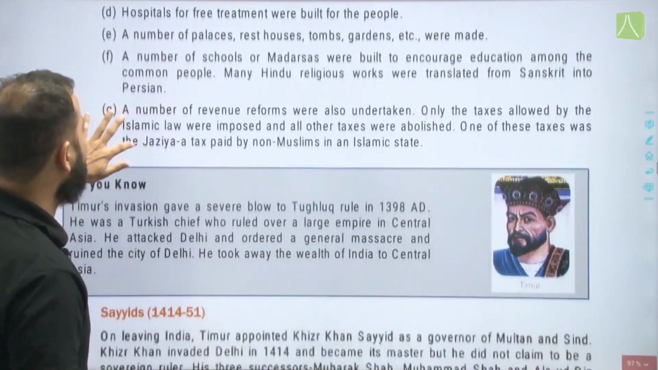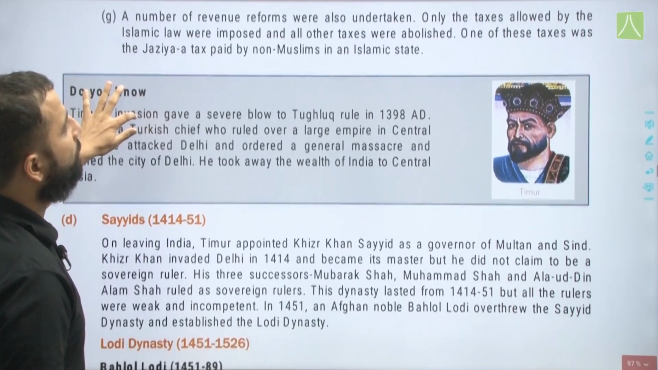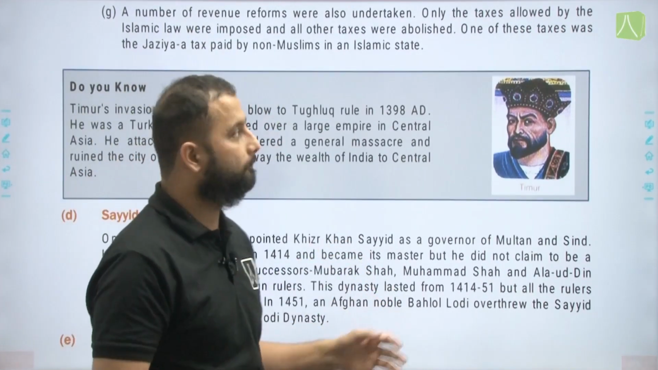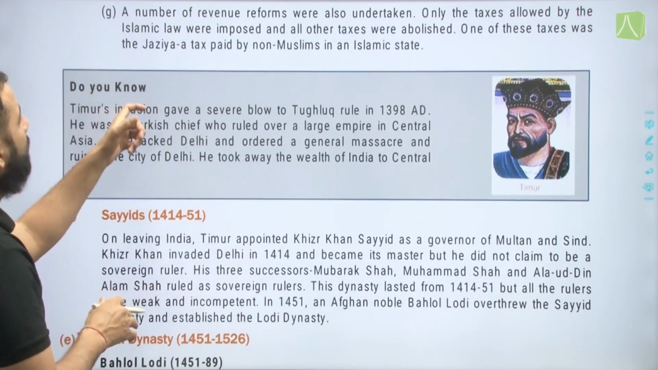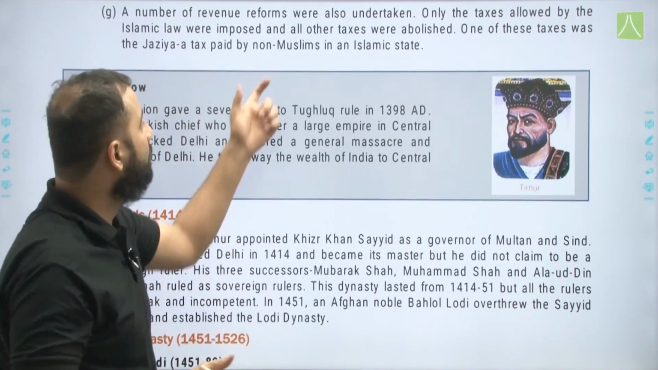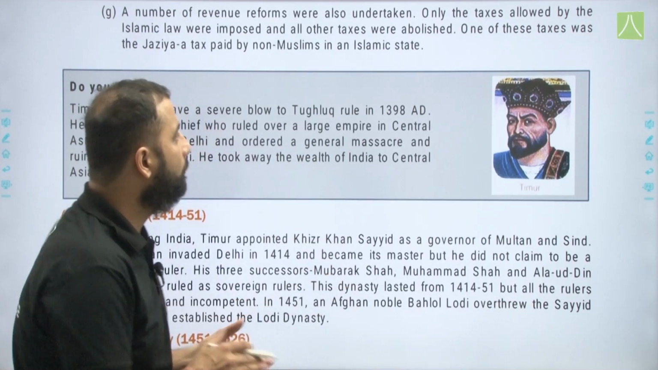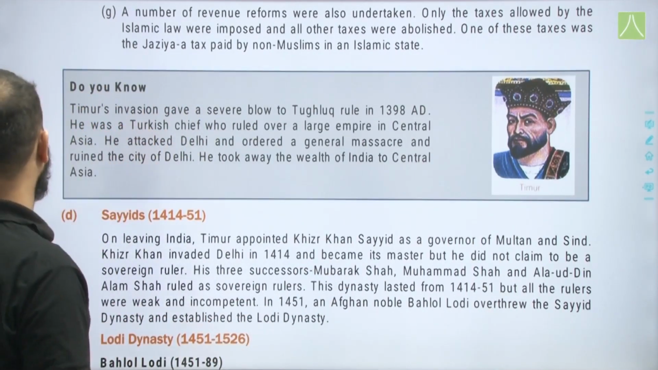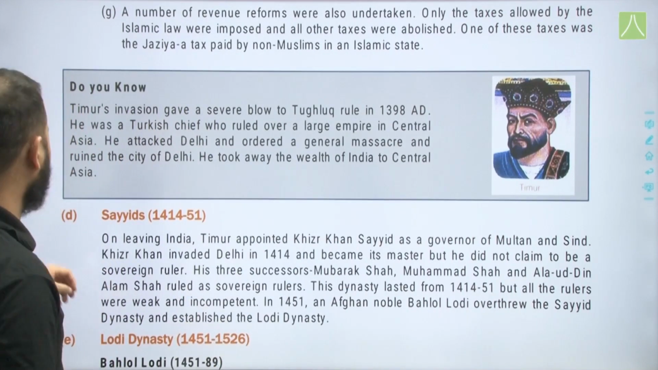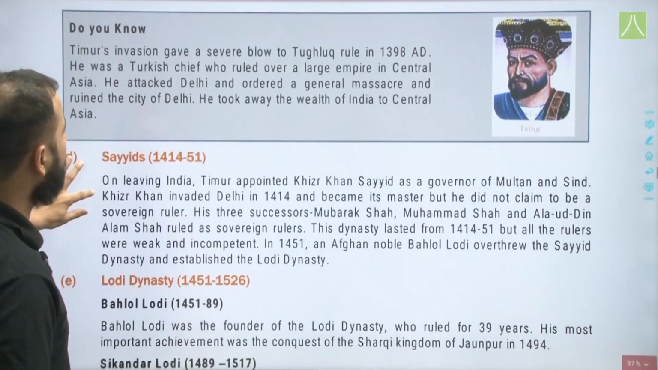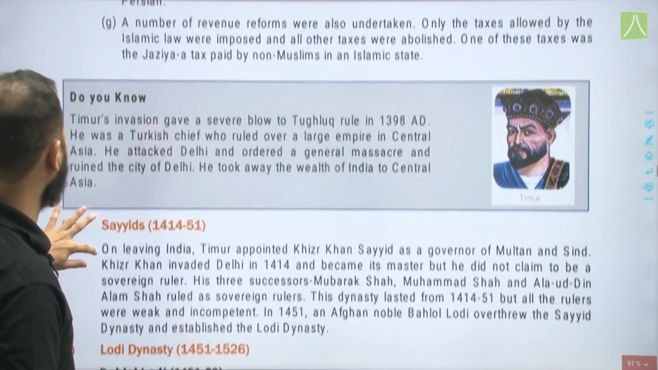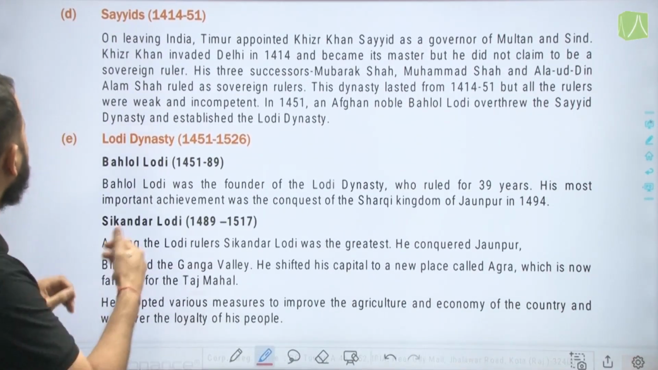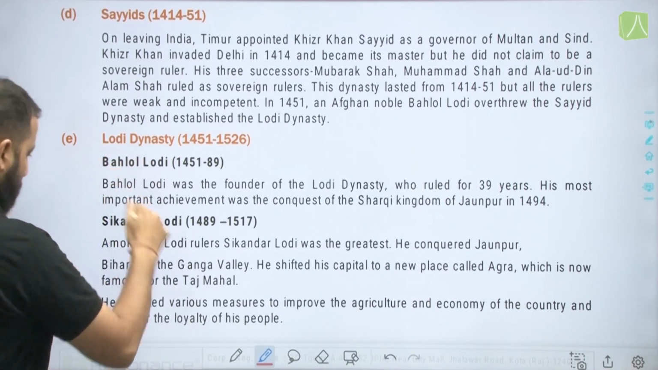A number of revenue reforms as well were taken. The taxes allowed by the Islamic law were imposed and all other taxes were abolished. One of these taxes abolished was the jizya, a tax which was paid by non-Muslims in an Islamic state. Now Timur's invasion, we will see, again gave a severe blow to the country. Then come the Sayyids, that is the next dynasty in line after the Tughlaqs.